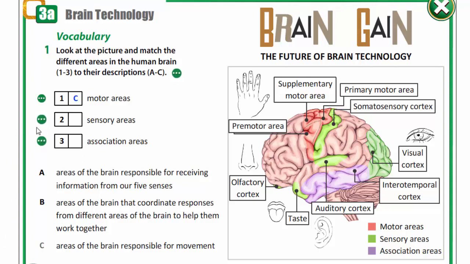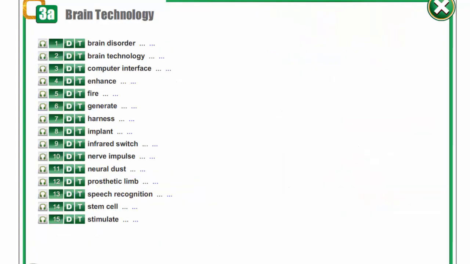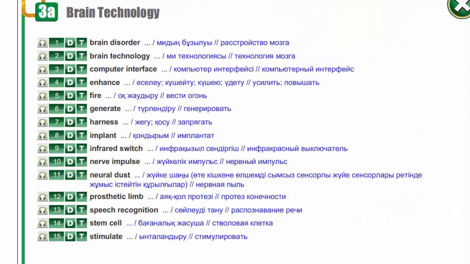Number 2. Sensory areas. A. Areas of the brain responsible for receiving information from our 5 senses. And the last, association areas. They are B. Areas of the brain that coordinate responses from different areas of the brain to help them work together. Now let's get acquainted with new vocabulary words, listen to them and write them down.